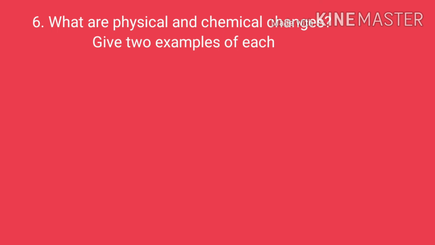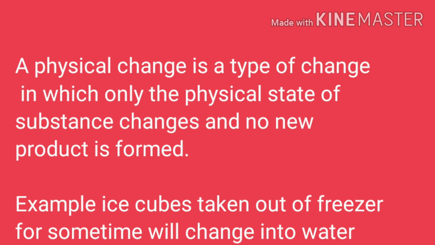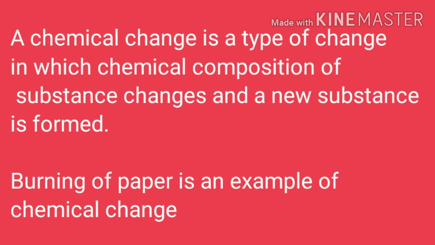Sixth question is, what are physical and chemical changes? Give two examples of each. A physical change is a type of change in which only the physical state of substance changes and no new product is formed. Example, ice cubes taken out of freezer for some time will change into water. A chemical change is a type of change in which the chemical composition of substance changes and a new substance is formed. Burning of paper is an example of chemical change.